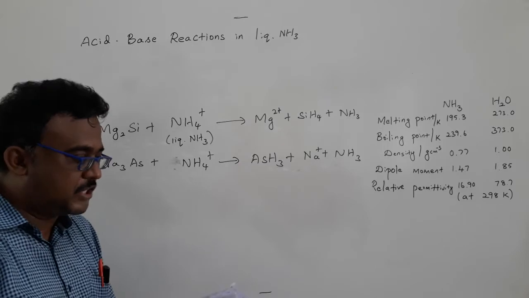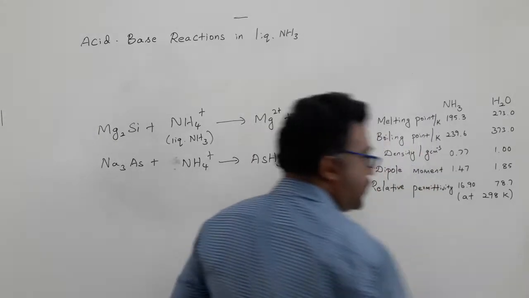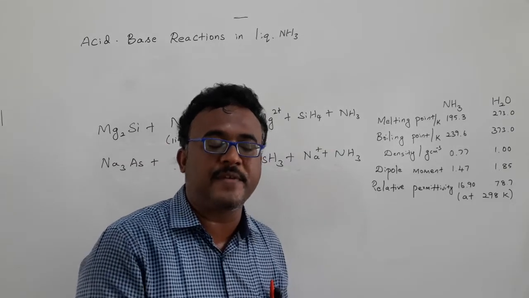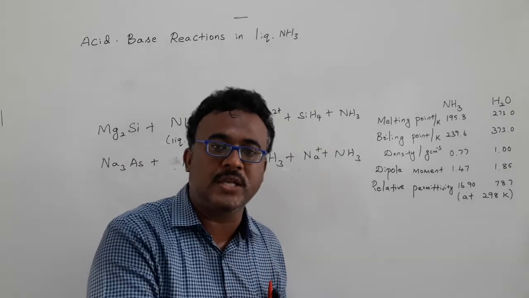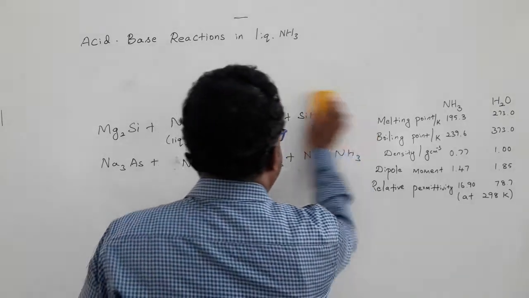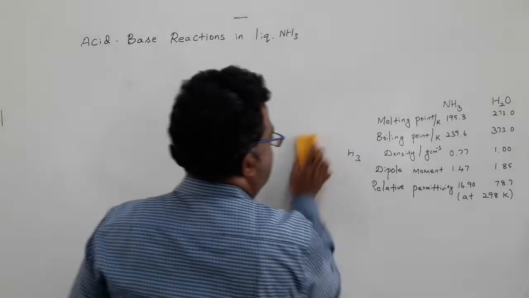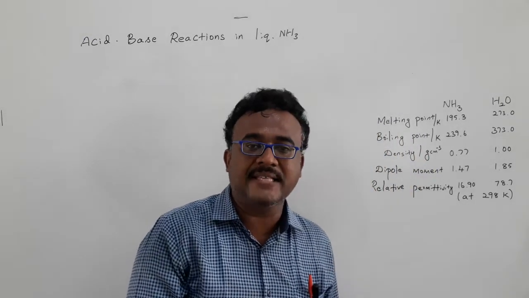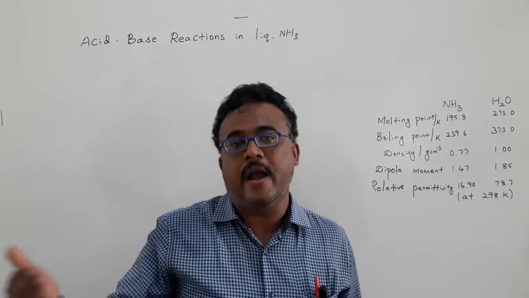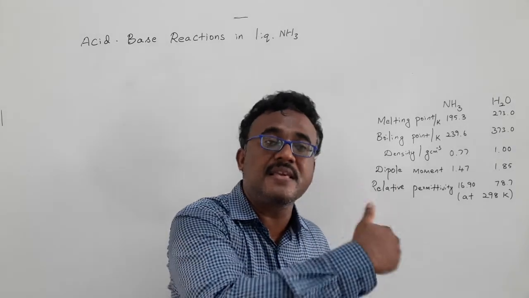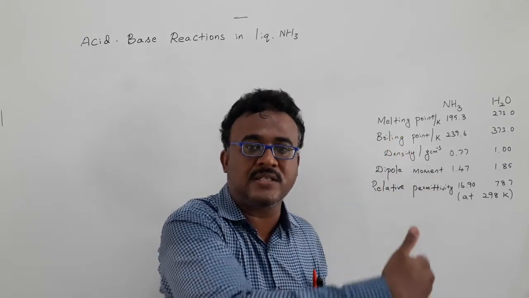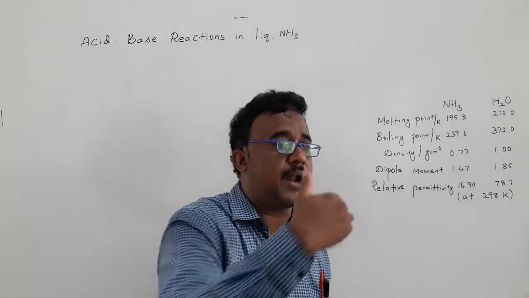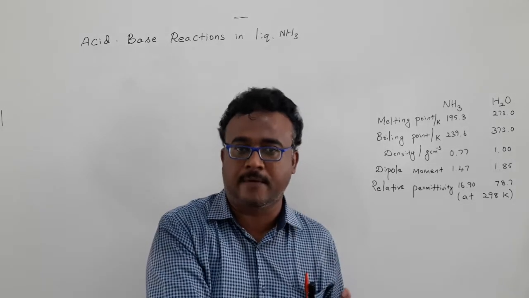Okay. Then next one is water. If you use water as a solvent, then we can precipitate the compound in the form of hydroxides or oxides. Similarly, if you use liquid ammonia as a solvent, we can precipitate the corresponding compound as amide, imide or nitride. Whatever we see in aqueous systems, such as hydroxide or oxide, we can also observe in parallel, because most hydroxides and oxides are insoluble in water, that we know.